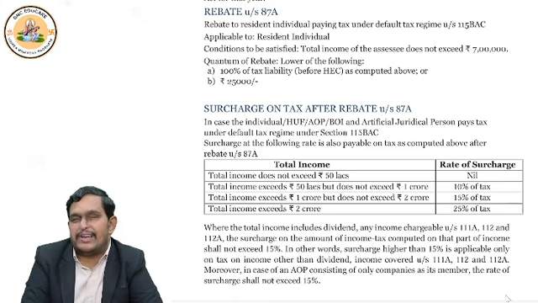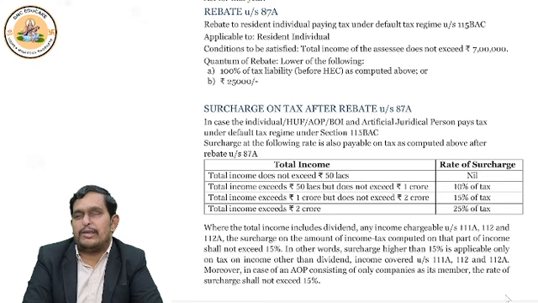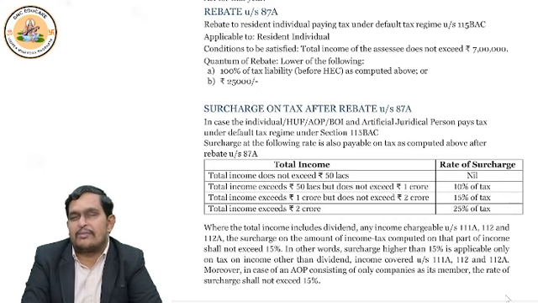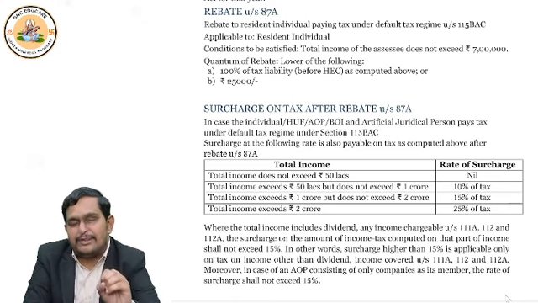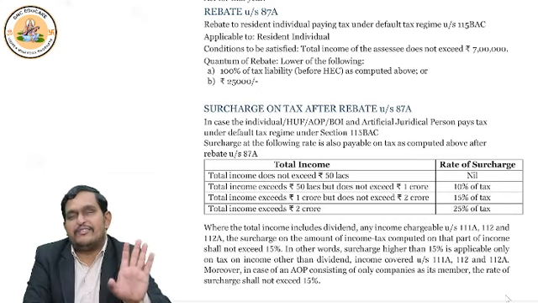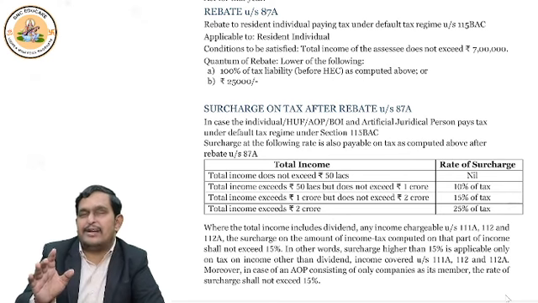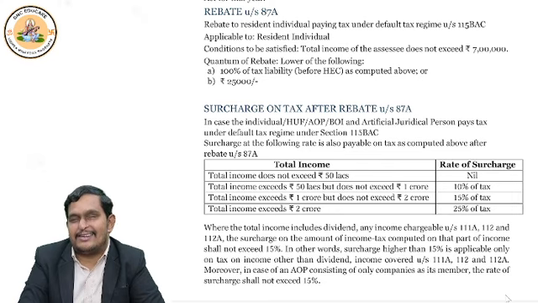Sir, what about 25% rate? For these four incomes, 25% will not apply. Suppose, for example, my income is 7 crores and in that, 1.5 crores is stock market income. Then on that 1.5 crores, you apply surcharge at the rate of 15%, because for these incomes it is not more than 15%. On balance income, when you calculate the tax, you apply 25% surcharge, right?